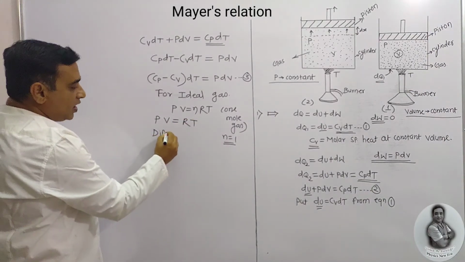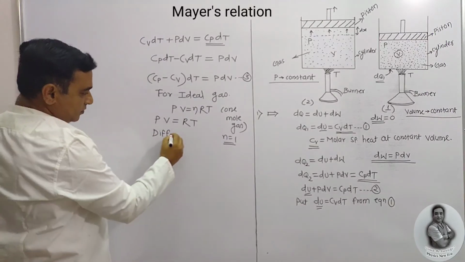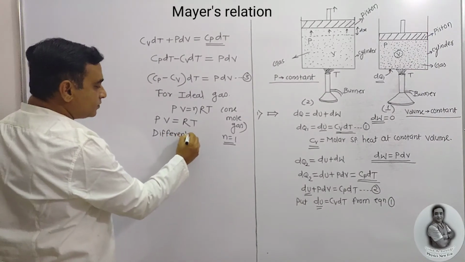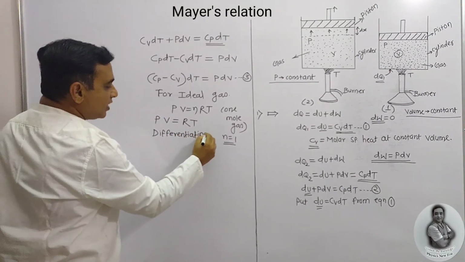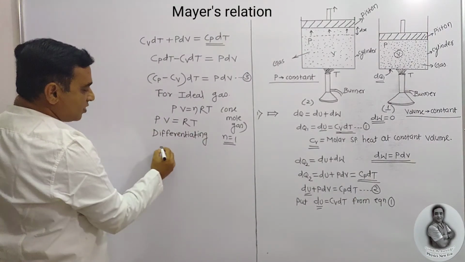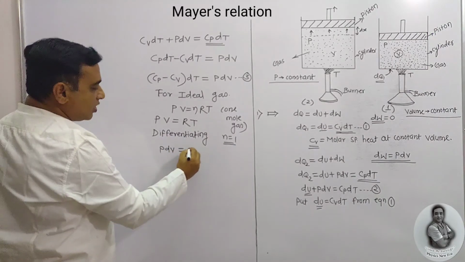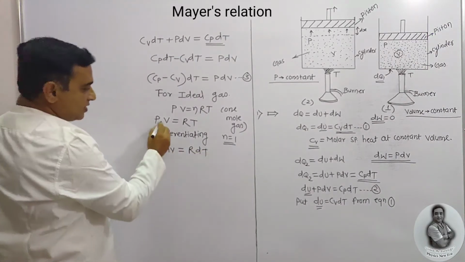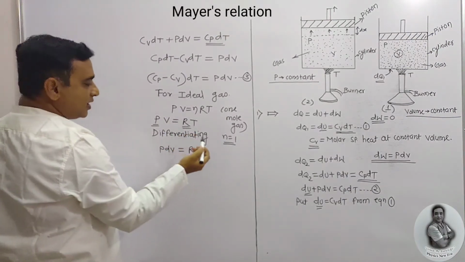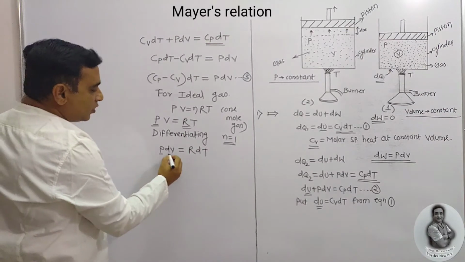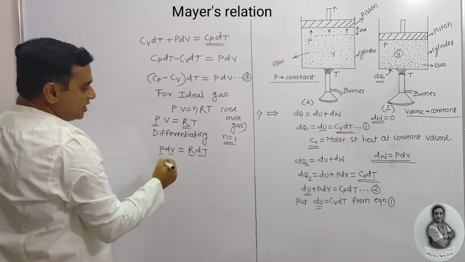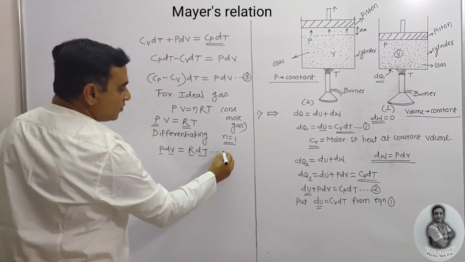If we differentiate this equation, after differentiating, the equation becomes P dV is equal to R dT. See the differentiation: P is a constant term, R is also a constant term, it is never differentiated. So P into dV, the differentiation of V is dV, R as it is, and the differentiation of T is dT. So this is equation number 4.